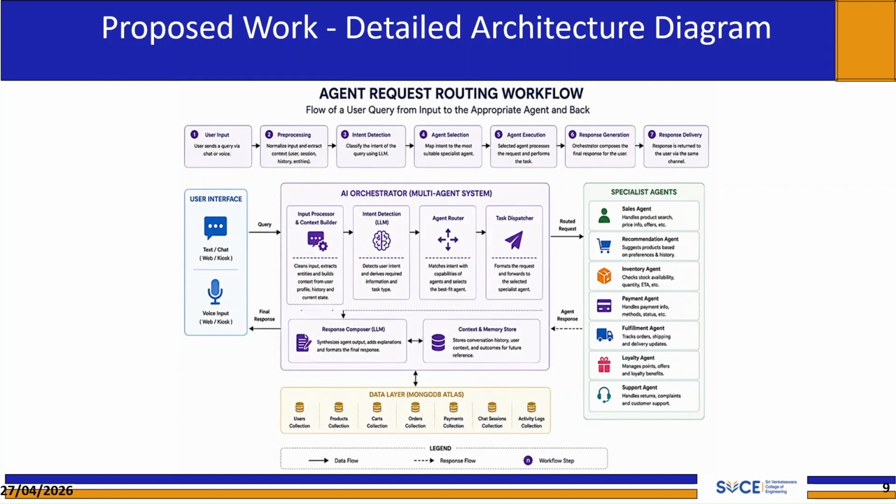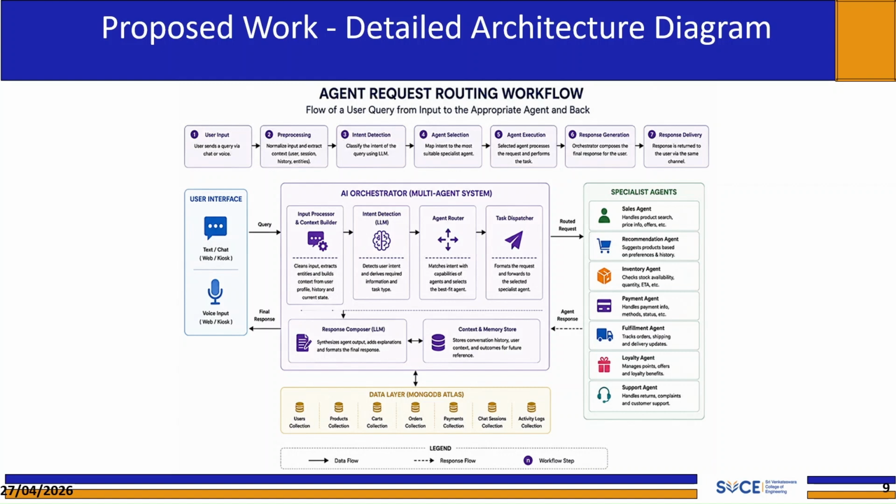Inside the AI orchestrator, four components work in sequence. The input processor and context builder cleans the input, extracts entities, and builds a context object from the user's profile, history, and session state. This moves to intent detection, which uses an LLM to classify the intent and determine the task type. The agent router then matches the intent against the capabilities of the specialized agents and selects the best fitting agent. The task dispatcher formats and forwards the routed request to that agent.